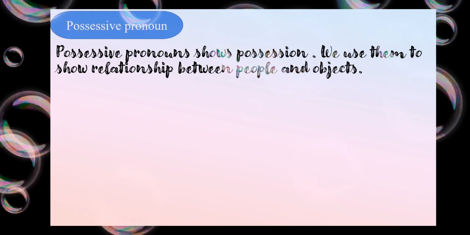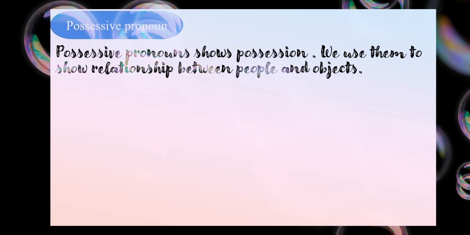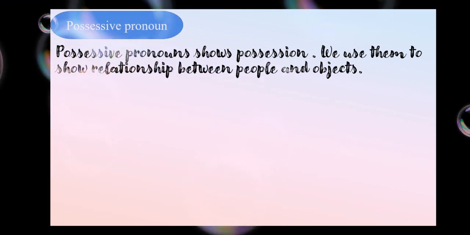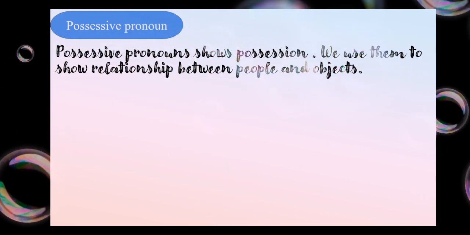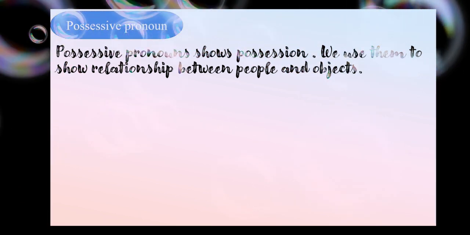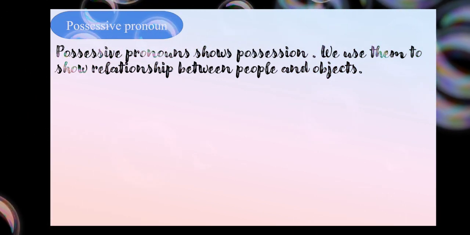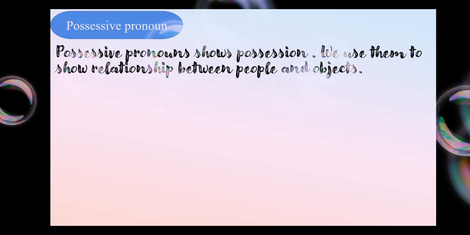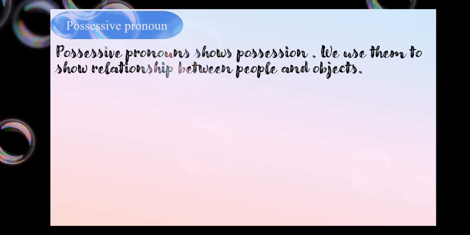Okay, see children, like you all right now are holding a phone in your hand. So it is your phone, na? Yes, it is your phone. So it is your possession. You are the owner. And the words which are used to show ownership or possession are said to be possessive pronouns. Yes, and it also tells who or what something belongs to. What is the relationship between that person and the object? Right now, the mobile which you are holding is the object, and you are the person to whom I am referring.